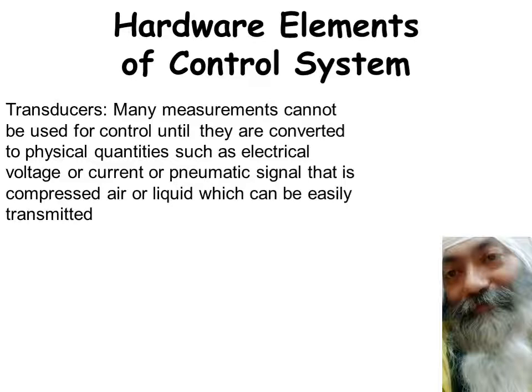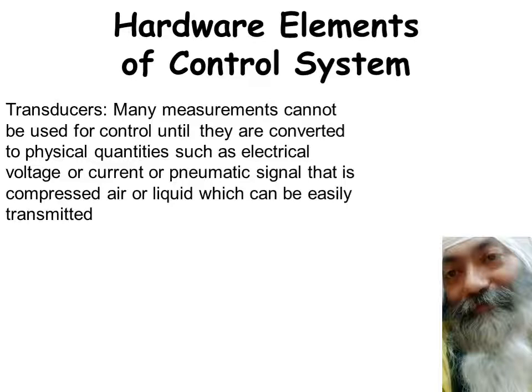we have 3 to 15 psi. So 3 to 15 psi. Psi stands for pounds per square inch of pressure. This is the traditional unit of pressure. That is how the signal is converted.